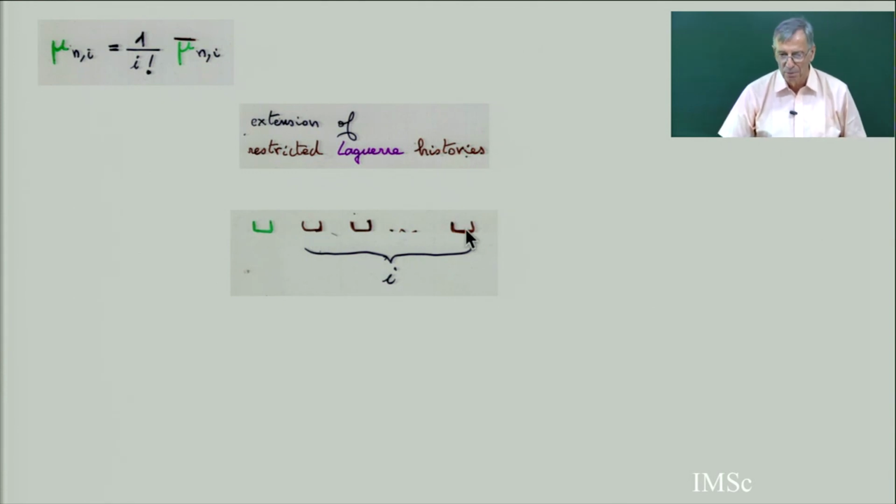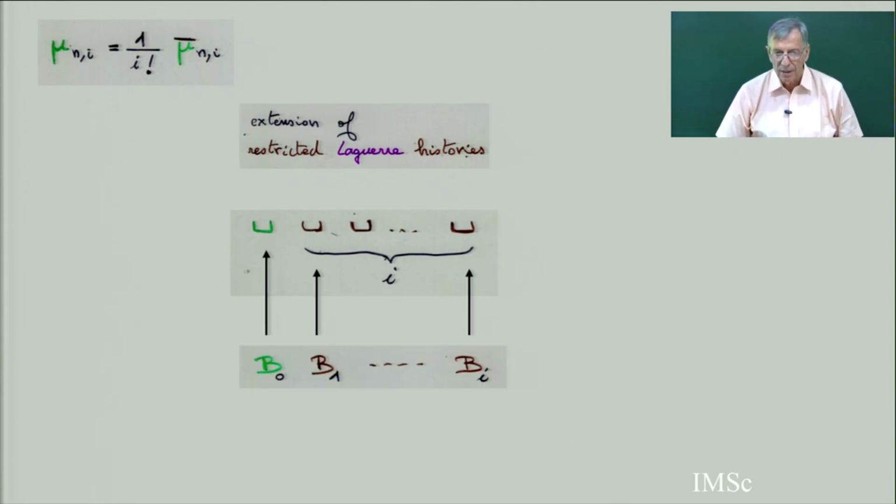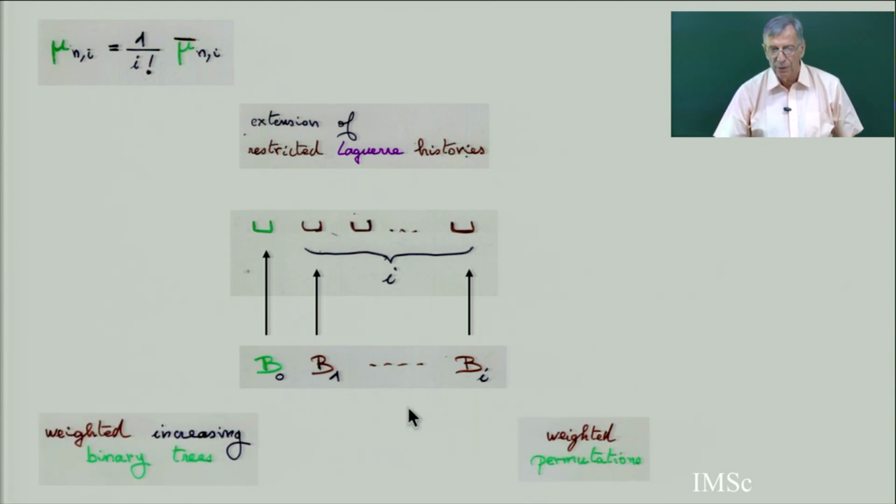And this is all new cell. And then I'm going to do the Laguerre history. I am going to do the restricted Laguerre history on this I+1 cell. So each time, on the green cell at the beginning, you are going to construct, at the end, a binary tree or a permutation. But the green one will be different from the binary tree you get here.